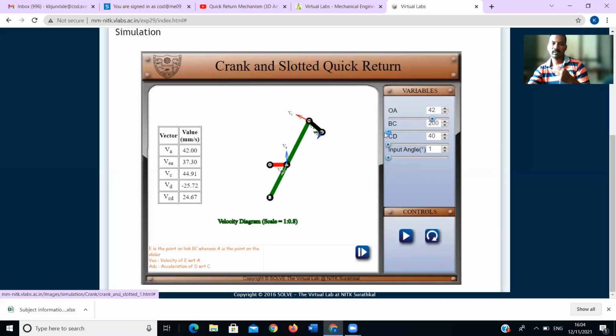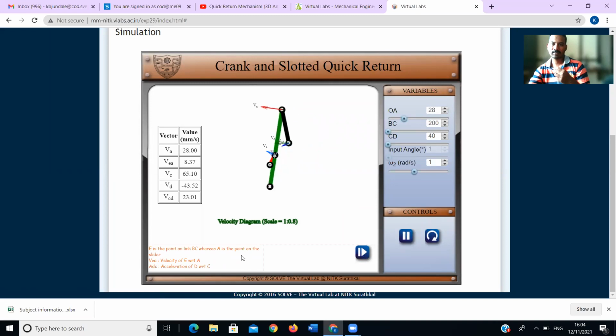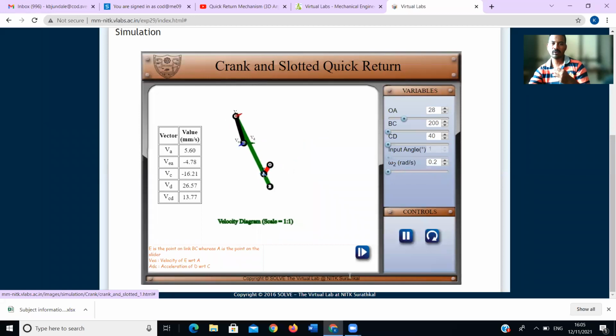Originally we will keep it as is, and after that we'll start the mechanism. Now here we can change the angular velocity. If I increase the angular velocity, you can see it moves faster. If I reduce it, it changes accordingly.